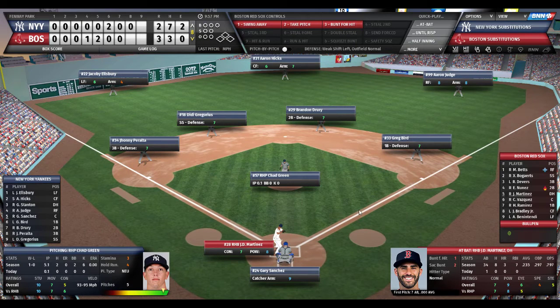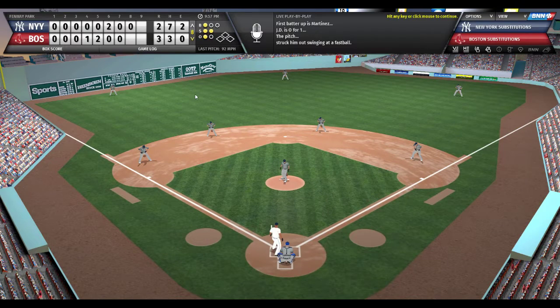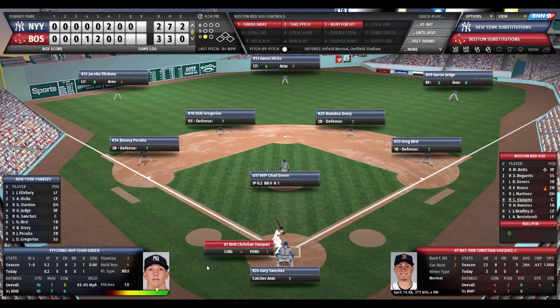I missed that. So here is the pitch. And again, another tremendous pitcher overall. 10 out of 10 stuff. That's the quality of the pitches that he throws, which is excellent. 7 out of 10 for movement. Again, excellent. And his control is average. Here's the pitch to Martinez. 1-1 count. J.D. swings and misses. Strikes out on the 1-2. Way out in front of that slider.